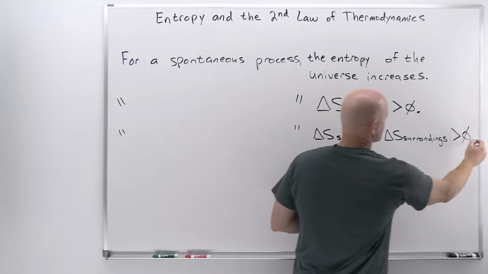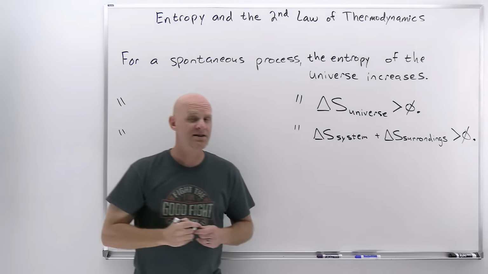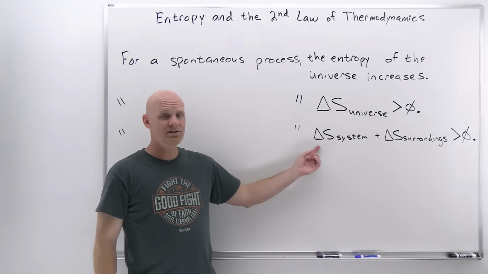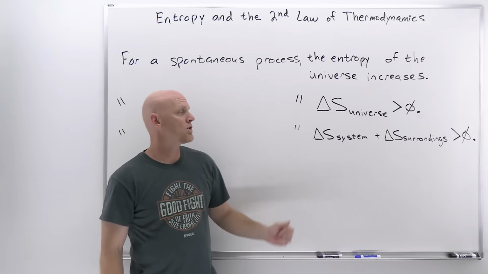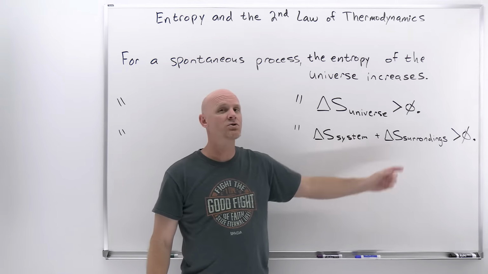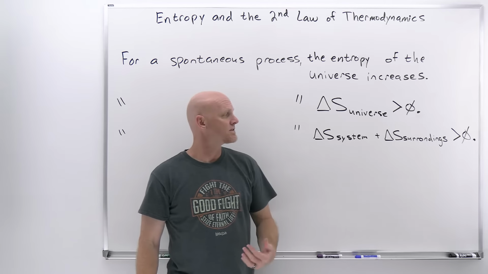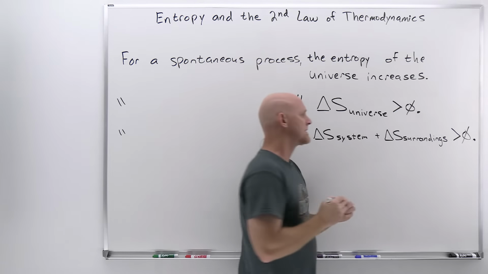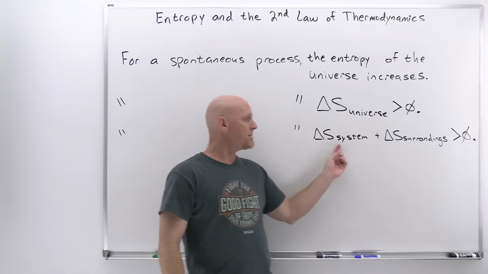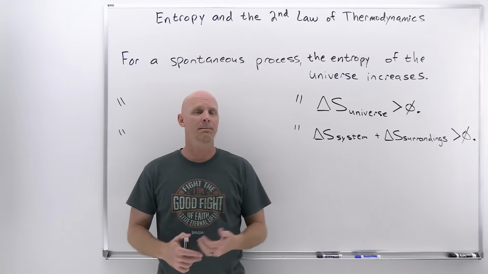And that combination is also going to have a change that is greater than zero. So just the delta S of the system, there's nothing that says that can't actually be negative. But by the time you account for the delta S of the rest of the universe, the surroundings, and I can't spell surroundings either, that's great. Let's get that U in there. By the time I account for that, the combination of the two is going to end up being positive.